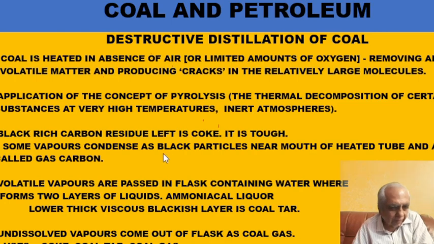Then it is used for making perfumes. It is used for making explosives. It is used for making dyes, drugs, ointments. For various other purposes, this coal tar is used. Coal gas uses I have told you, coke uses also, so I hope you have understood.